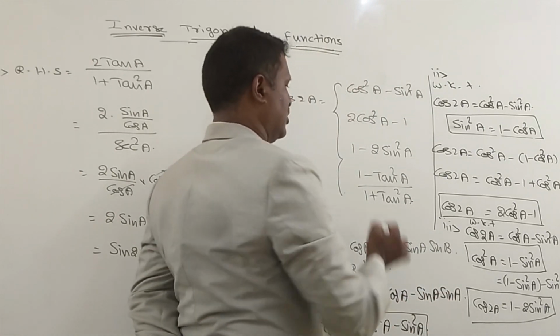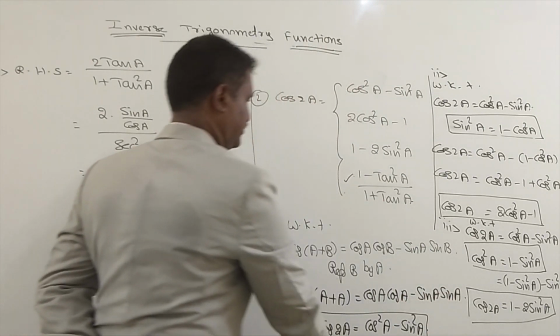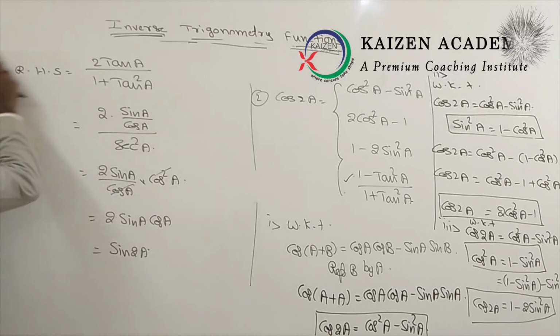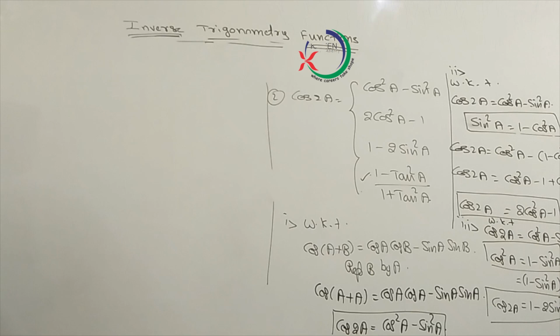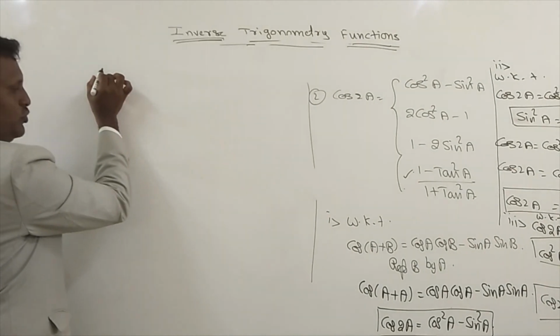One more formula, now the last one: tan 2A.